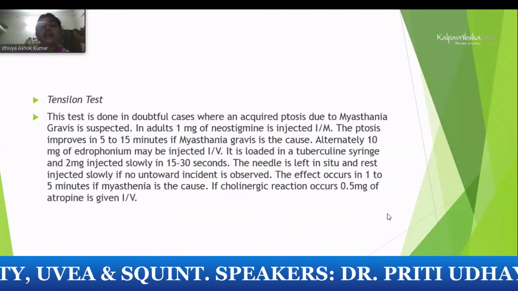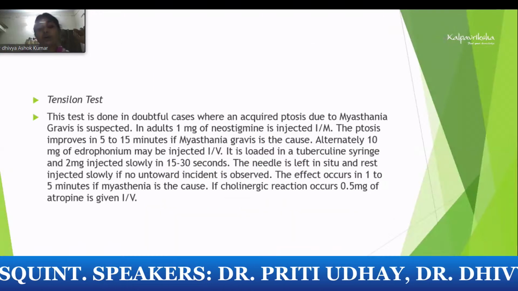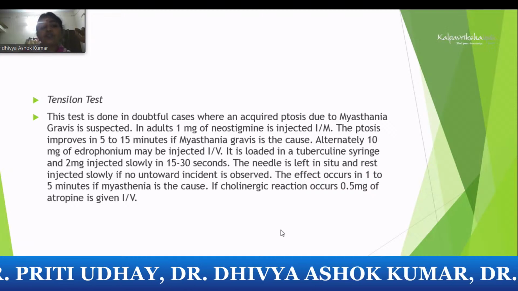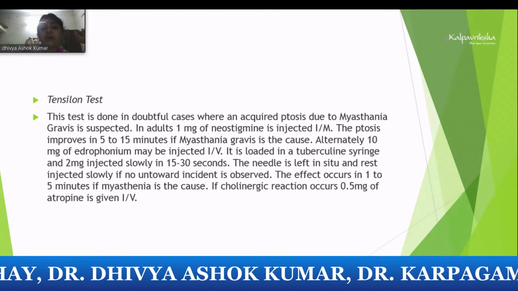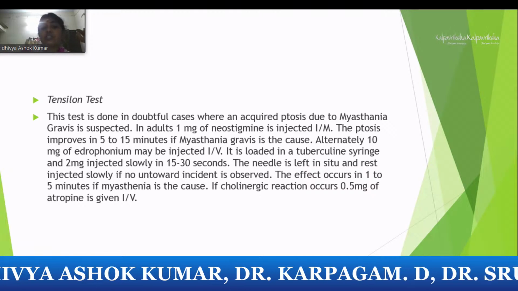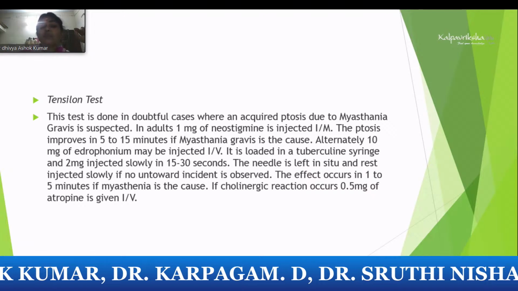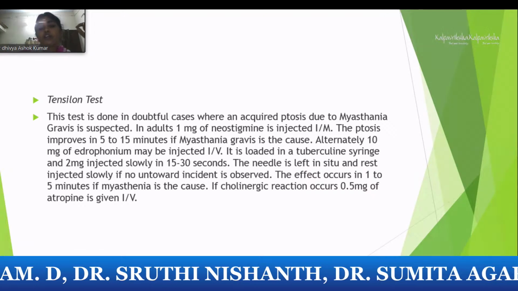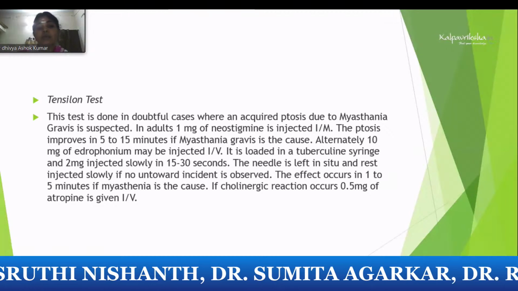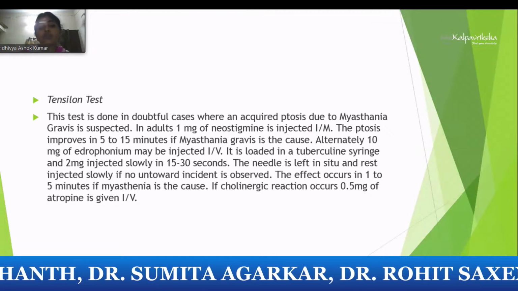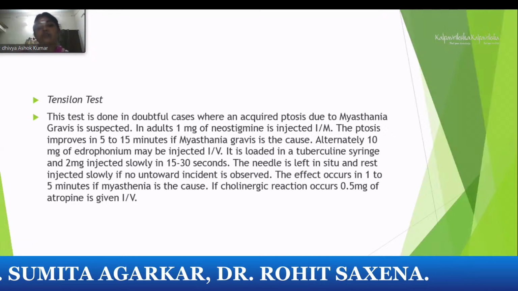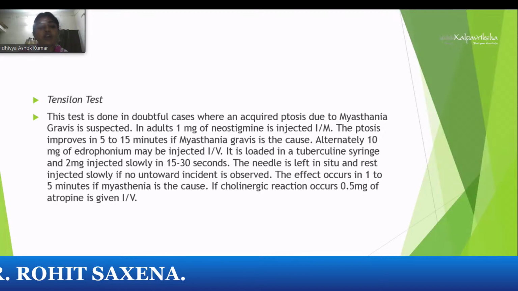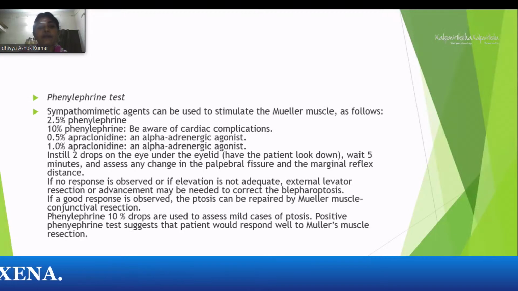The Tensilon test, a clinical evaluation, is not routinely done nowadays. Previously we used to do it. But for the theory aspect, we should know how it is done in adult patients, where we give neostigmine IM and observe for improvement of ptosis after 5 minutes. Alternatively, you can give edrophonium. Whenever you inject, you always load it systematically, like 2 mg slowly, and look for the ptosis. If it is improved, let's say it is positive. And if they develop some cholinergic reaction, then you have to give atropine. Always keep atropine in hand.